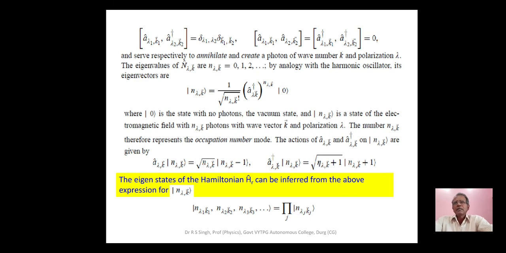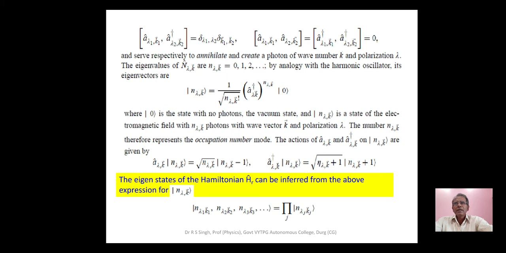The operator a cap lambda k commutes with a cap lambda k, and so does a dagger cap lambda k. The commutation relation between a cap lambda k and a dagger lambda k is the commutator bracket of a cap lambda 1 k1 and a dagger cap lambda 2 k2, equal to delta lambda 1 lambda 2 delta k1 k2.